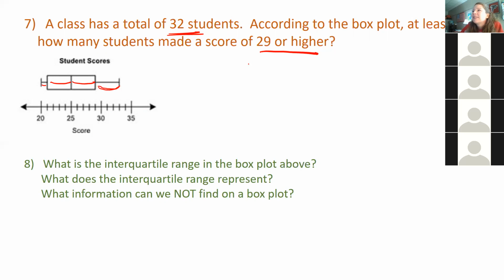Well, what'd you say, London? 32 divided by 4. Exactly, because 29 or higher is this part, right? And that's 25% of my data. 25% is the same as 1/4. So if there's 32 kids in the class and 1/4 of them scored between 29 and 33, that means 8 students scored at least a 29 or higher. Okay? Y'all good with that one?